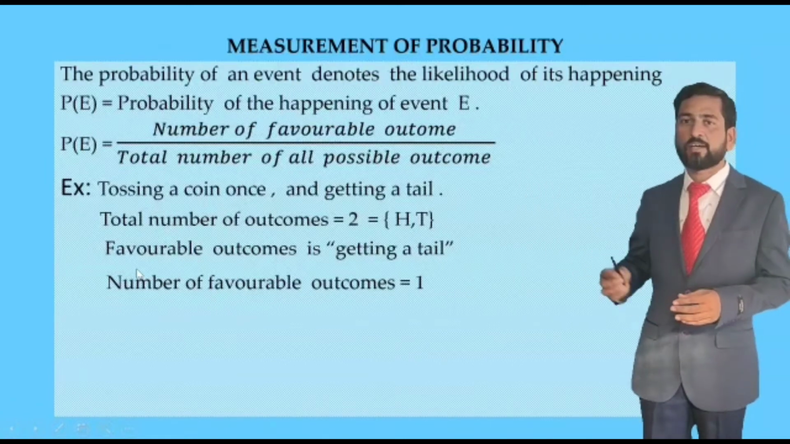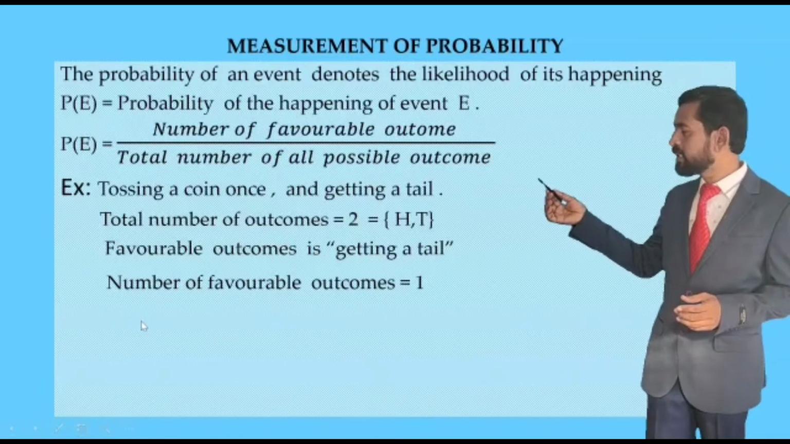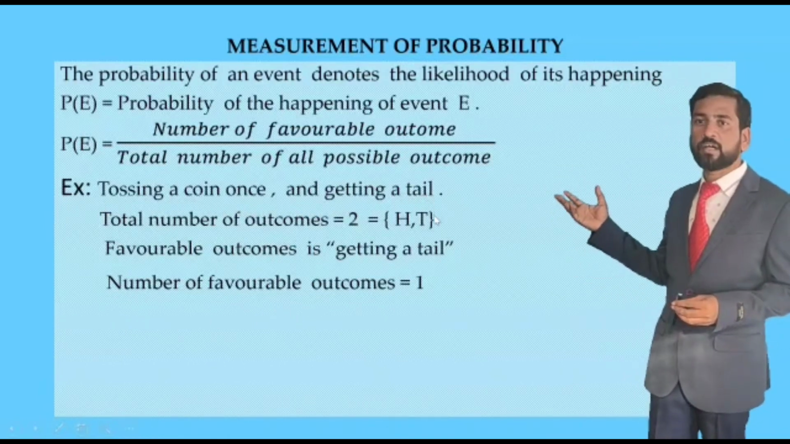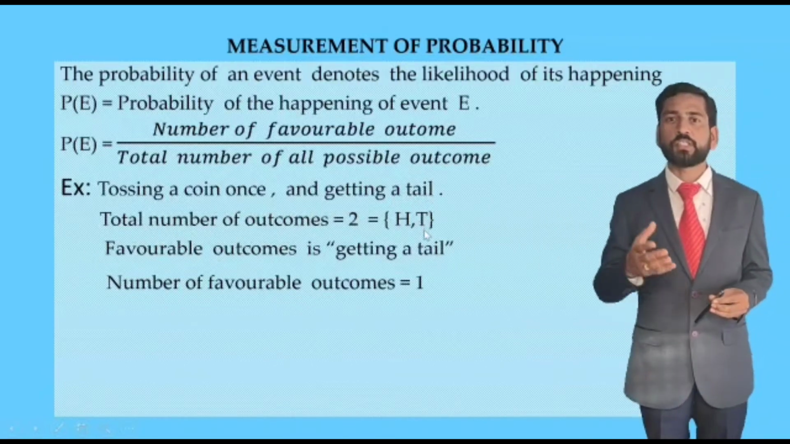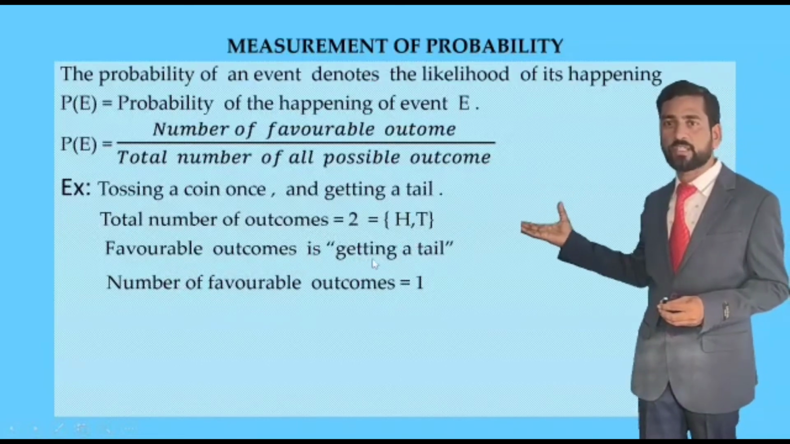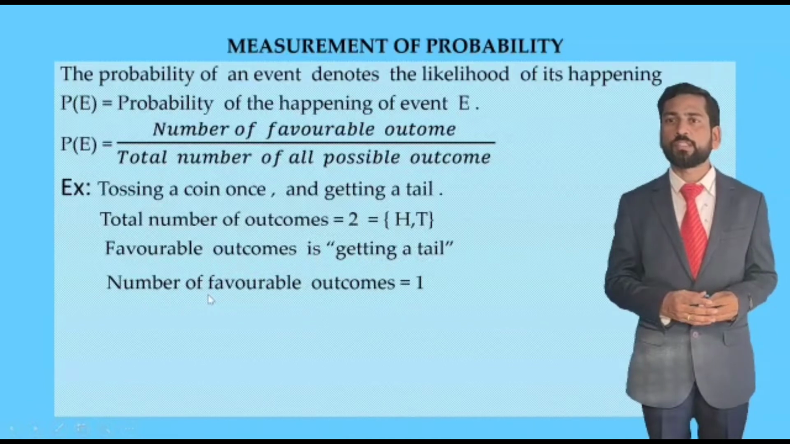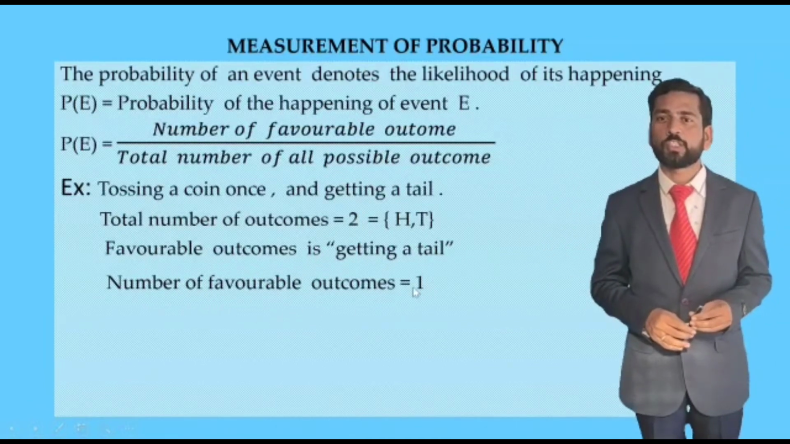Example: tossing a coin once and getting a tail. Here the total number of outcomes is two, head or tail, and the favorable outcome, the result we want, is getting a tail. The number of favorable outcomes is 1, because there is only one tail on the coin.